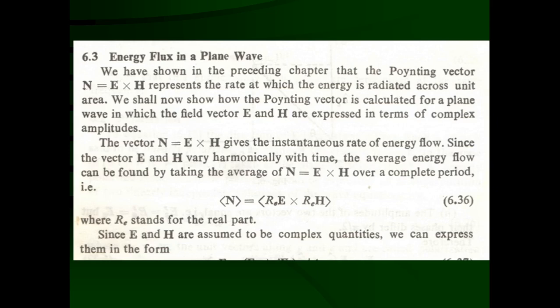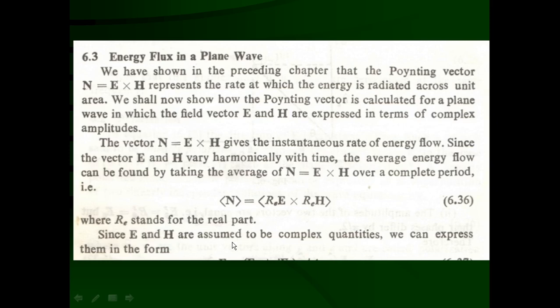Since the vectors E and H vary harmonically with time, the average energy flow can be found by taking the average value of N equal to E cross H over a complete period of oscillation of the electric and magnetic fields. That is represented by this symbol: the average value of N is equal to the average of Re E cross Re H, where Re stands for the real part of the electric field amplitude and the real part of the magnetic field amplitude of the complex quantity.